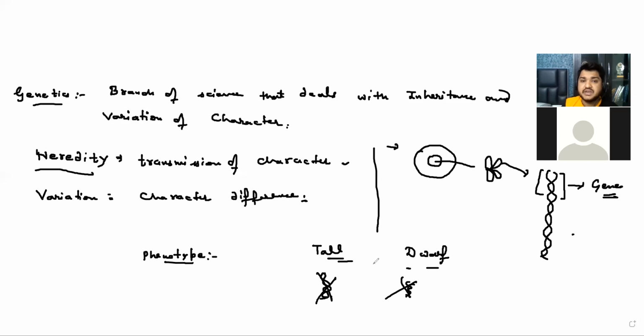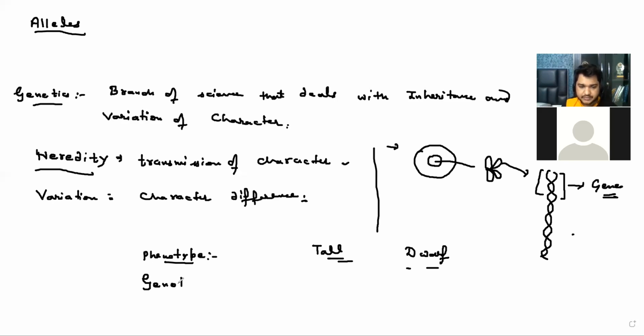We can't make the gene itself. So for representing the gene, we have to take alleles, and alleles are basically alphabetical characters. Genes can be represented by alleles, and for one character, I have to take two alleles. This is known as the genotype.